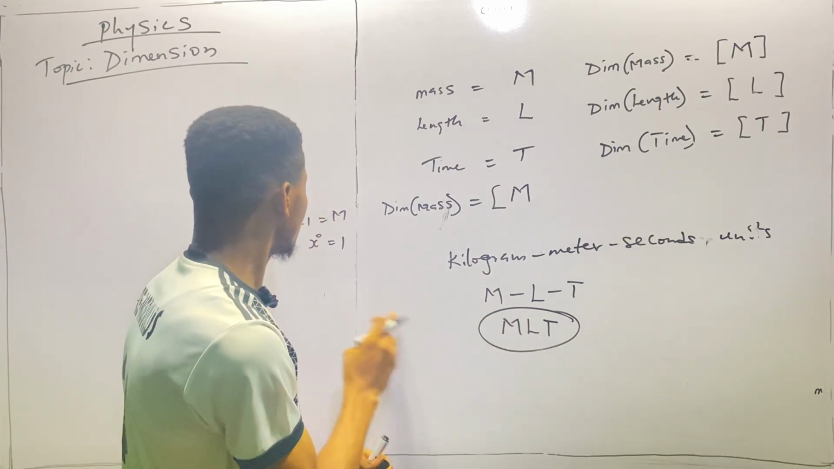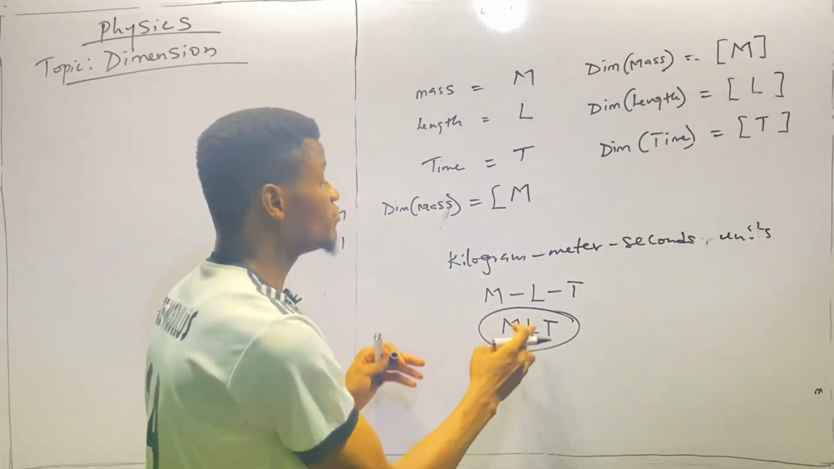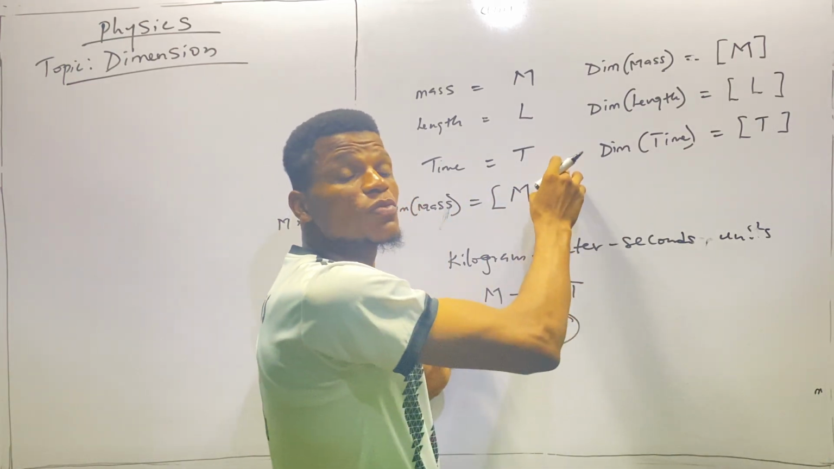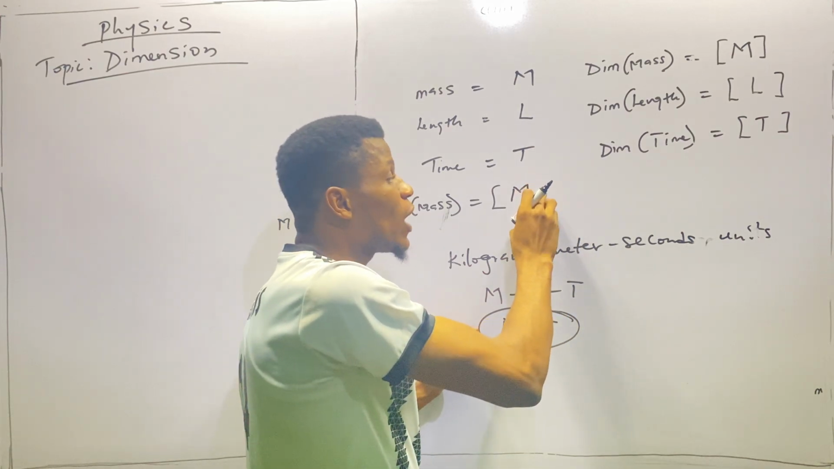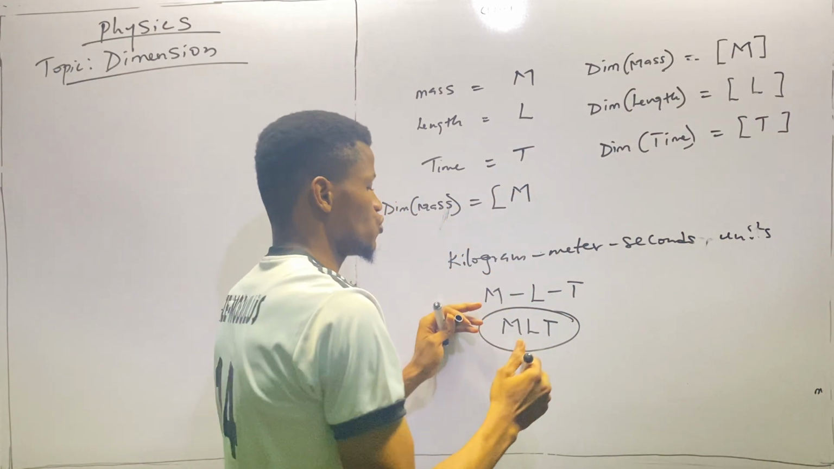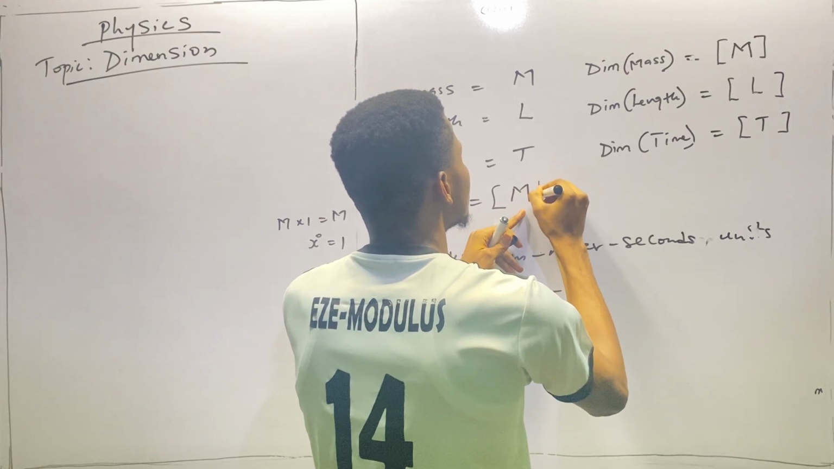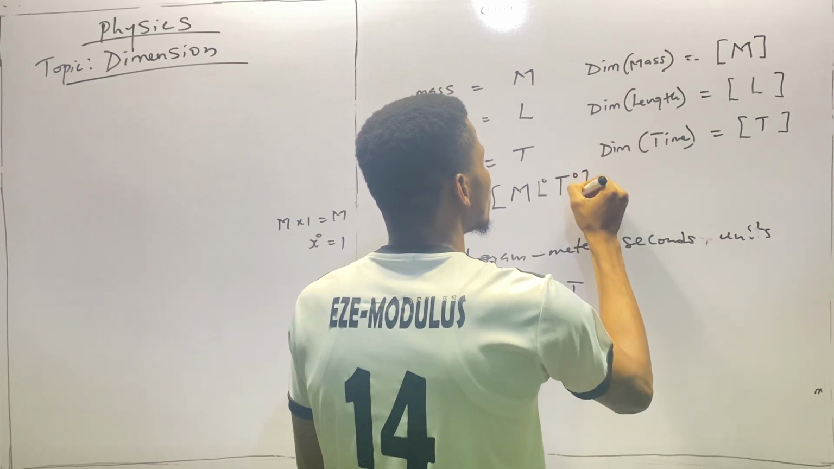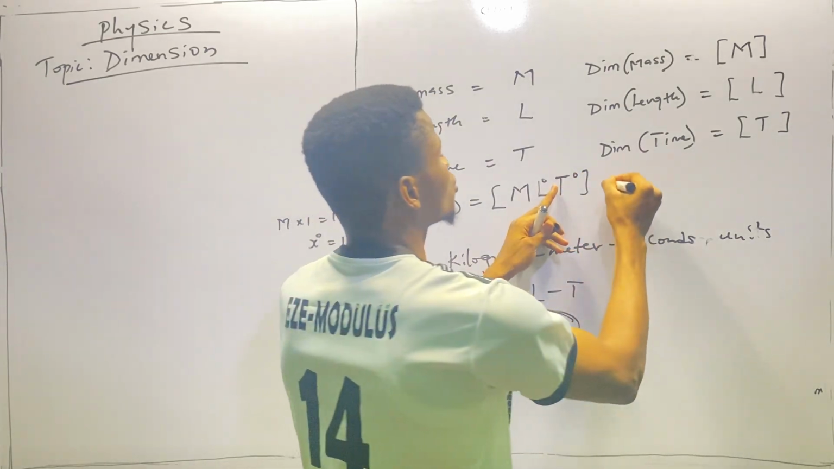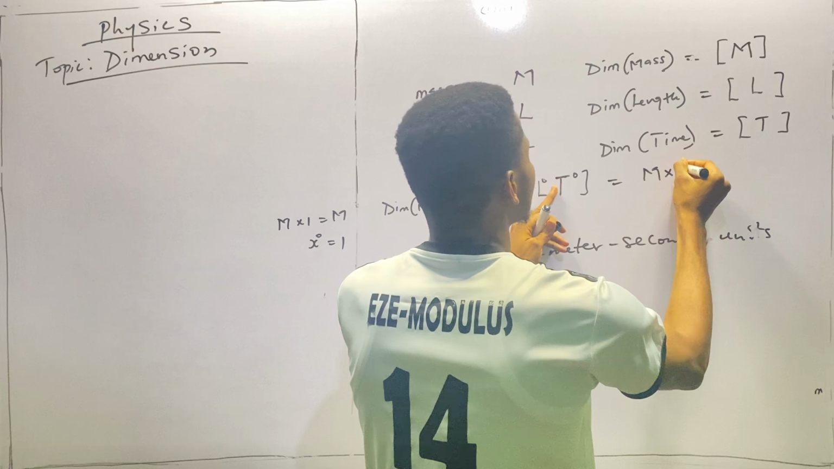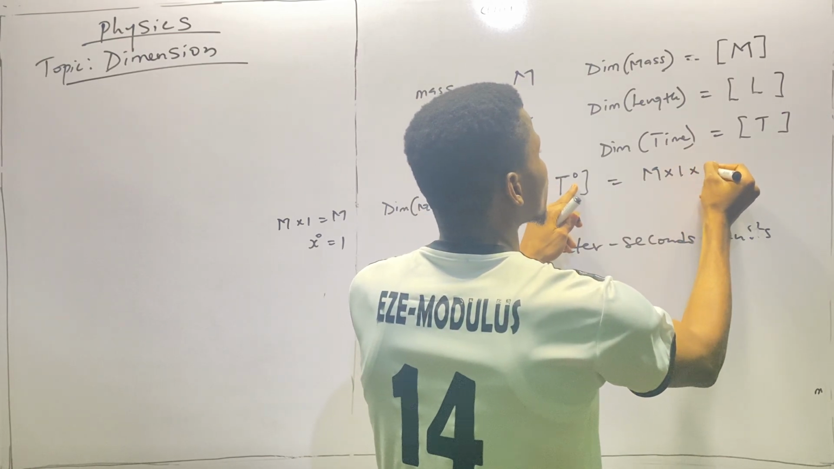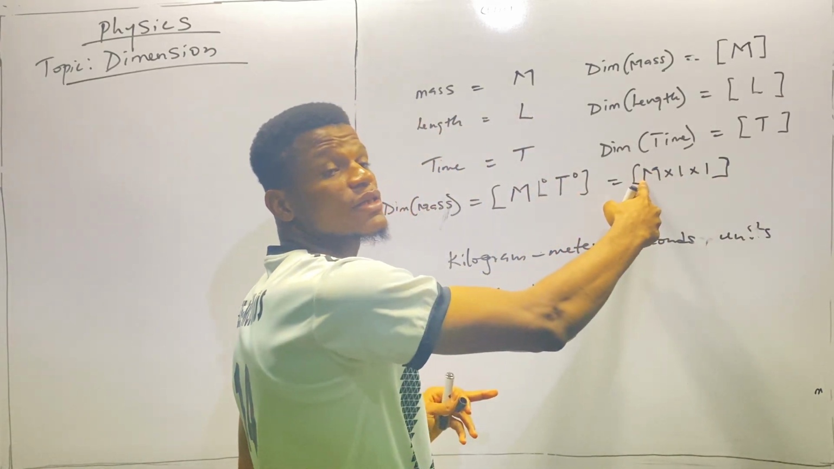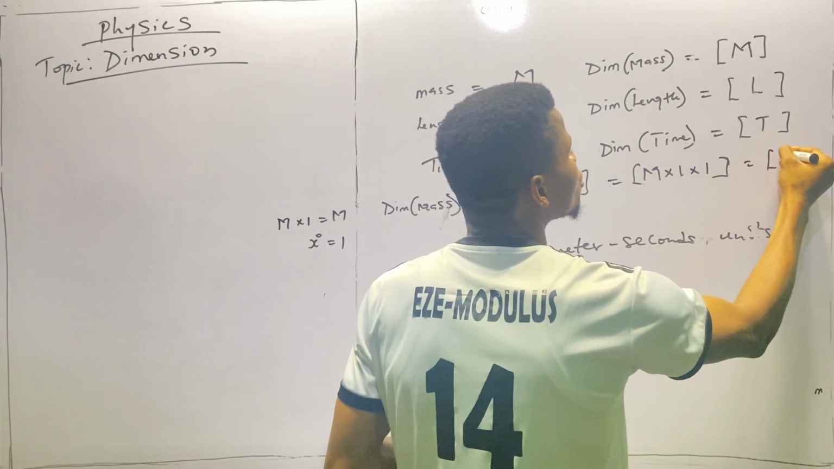How do I mean? According to indices, anything raised to power 0 is 1. So if I bring in L raised to power 0, it is still 1, and 1 times M is still M. Also T raised to power 0 is still 1, and therefore 1 times M is still M. So we introduce L as L raised to power 0 and T as T raised to power 0. In mathematics, it is M times L to the power 0, which is 1, times T to the power 0, which is 1. So 1 times 1 is 1, then 1 times M is still M. So you see, you are still correct.